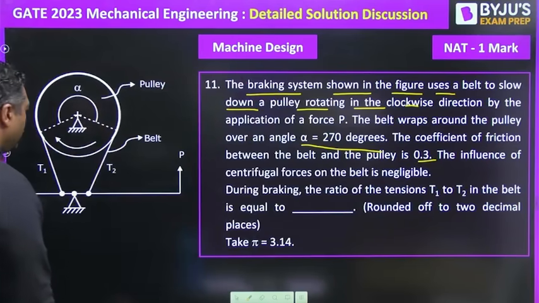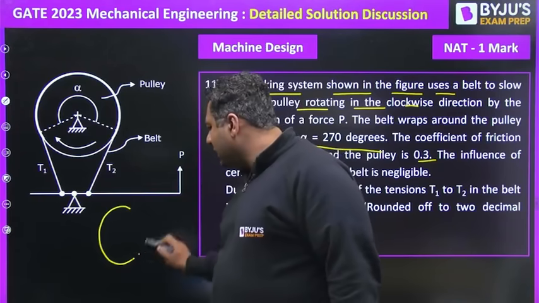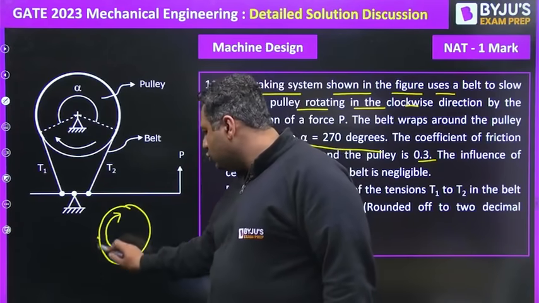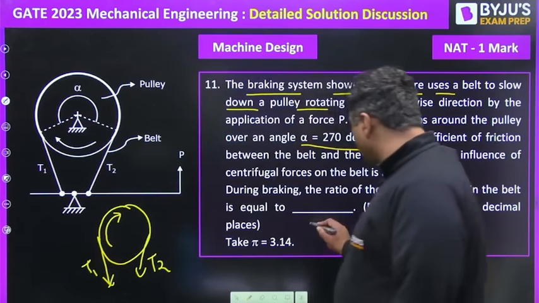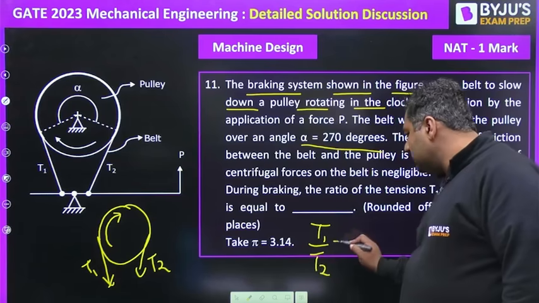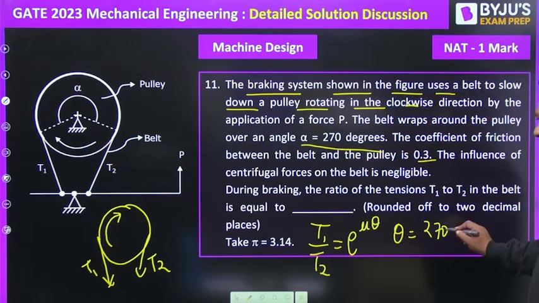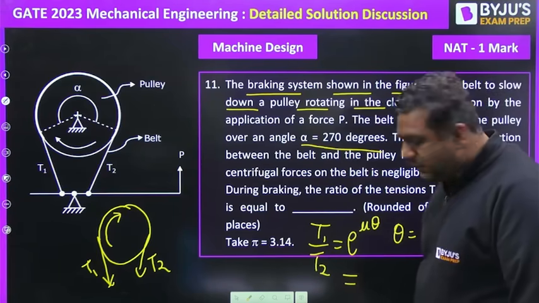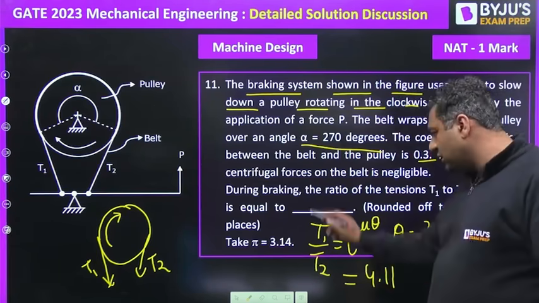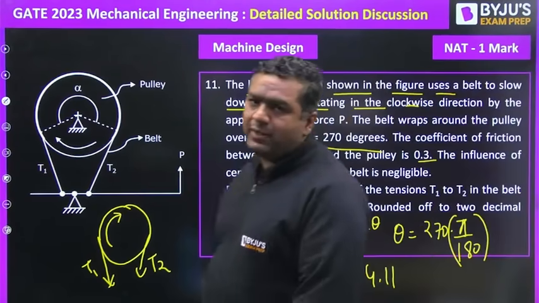So you can see here, I will show you the figure from here. This is T1, this is T2. You already know when it is rotating like this, then to stop it, this tension should be T1, this tension should be T2. And you already know T1 by T2 is e to the power mu theta. Here theta is 270 degrees, 270 pi by 180. So you will put this value and get the answer. The ratio will be coming out to be, as per my solution and the official answer key, 4.11. So guys, this was question number 11.